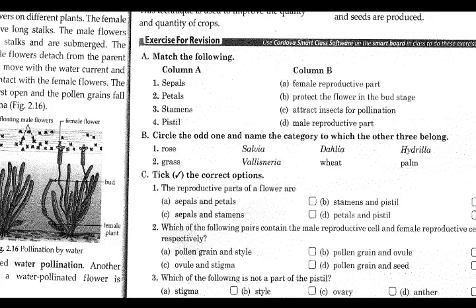And then pistil and stamens. Stamens is the male reproductive part, and pistil is the female reproductive part. Then question B, circle the odd one and name the category to which the other three belong, that is rose, salvia, dahlia and hydrilla. So rose, salvia and dahlia, they are all plants which are pollinated by insects.